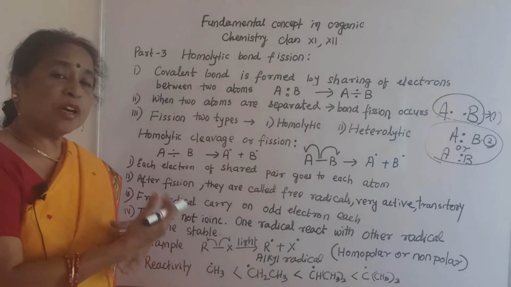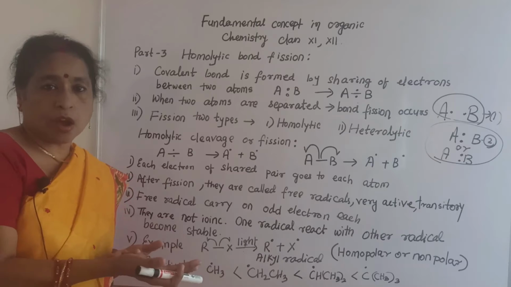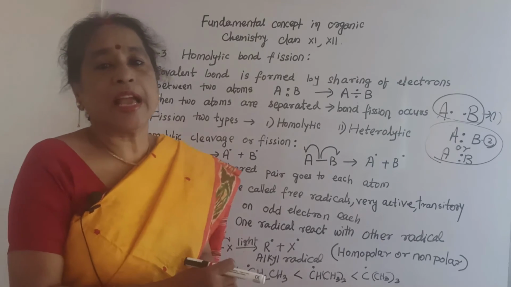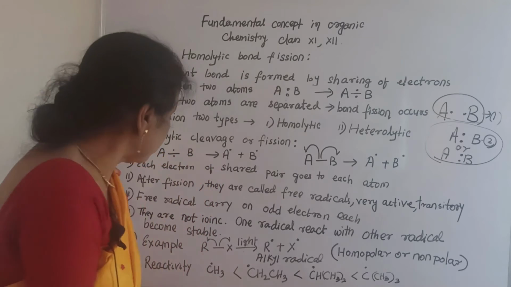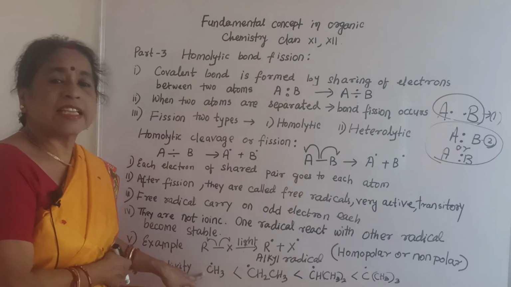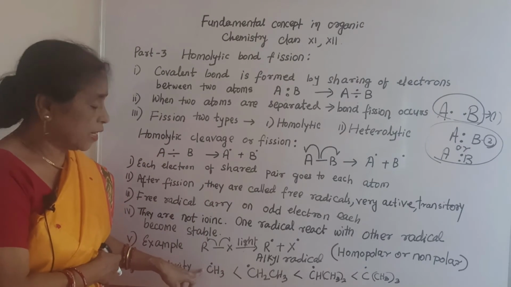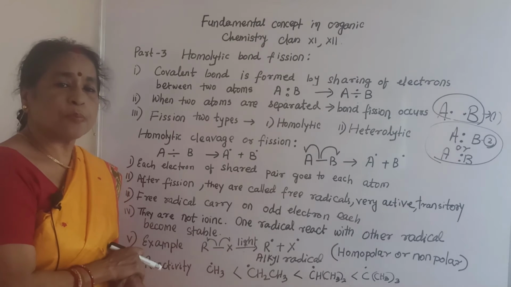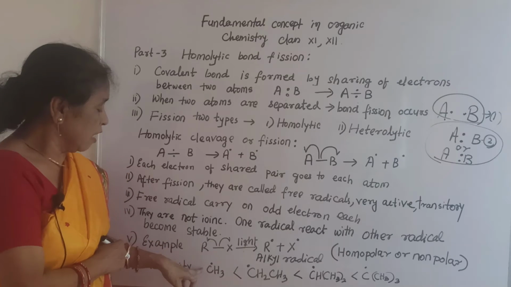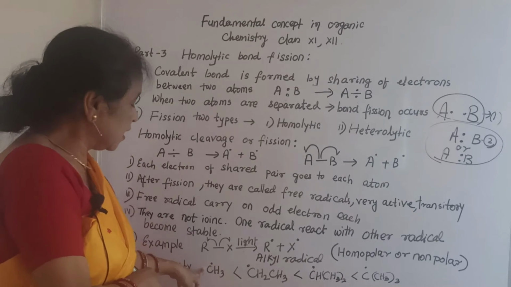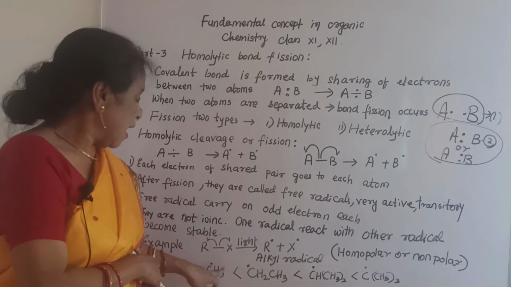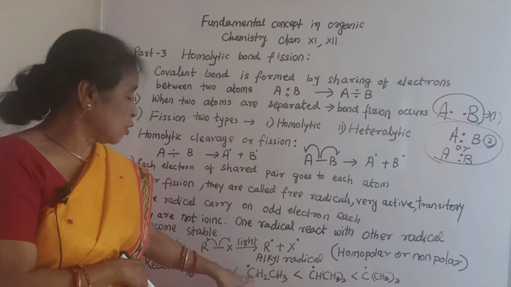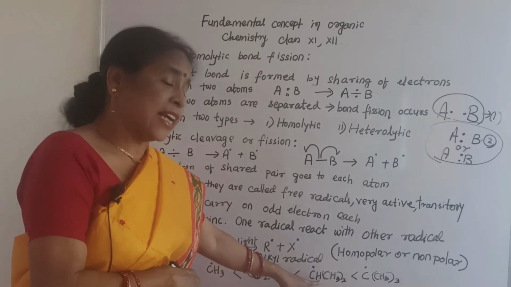And regarding reactivity, I told you just now that the free radical is very active and tries to combine with another free radical to give a stable compound. Here you can see CH3 dot, it is also primary, and CH2CH3 is also primary, but CH3 is single, only one carbon, that is the CH3 methyl radical. Next is primary CH2CH3, next is secondary, next is tertiary.